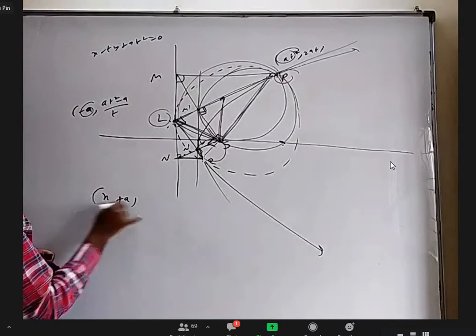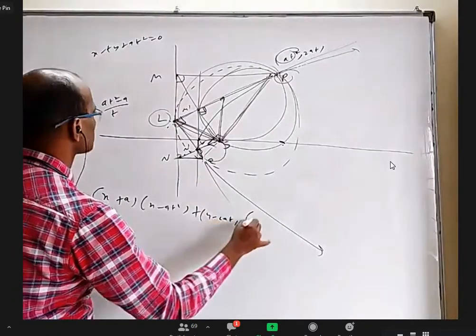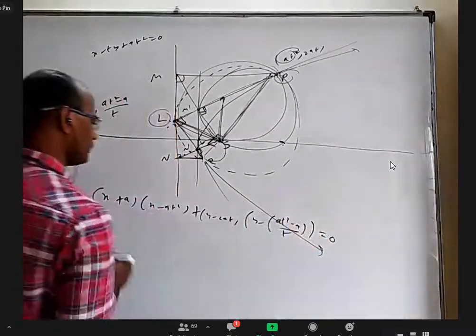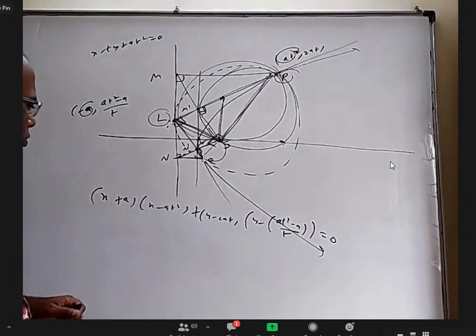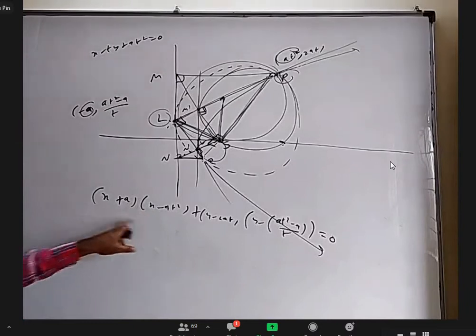x plus a into x minus at square, plus y minus 2at into y minus (at square minus a by t), equal to 0. Is it always passing through a comma 0? If I put a here and 0 here, this is 2a.